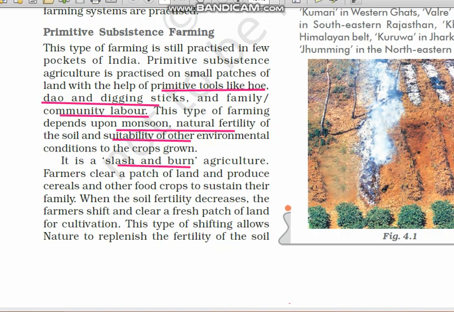What they'll do is clear a patch of land, and they procure food crops for their family. When the soil fertility decreases, they'll clear a patch of land using the method I have described, and here they will grow cereals and other food crops for their sustenance. No more food than is required for sustenance, so they'll grow that. Once they feel the soil fertility decreases, they will shift. They'll clear a fresh patch of land for cultivation. This type of farming allows nature to replenish the fertility of the soil.